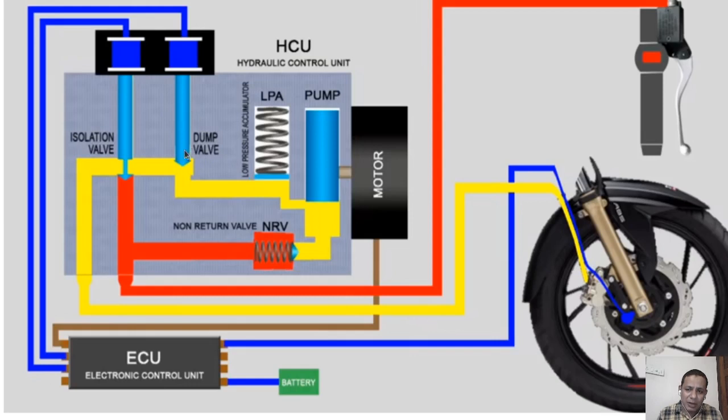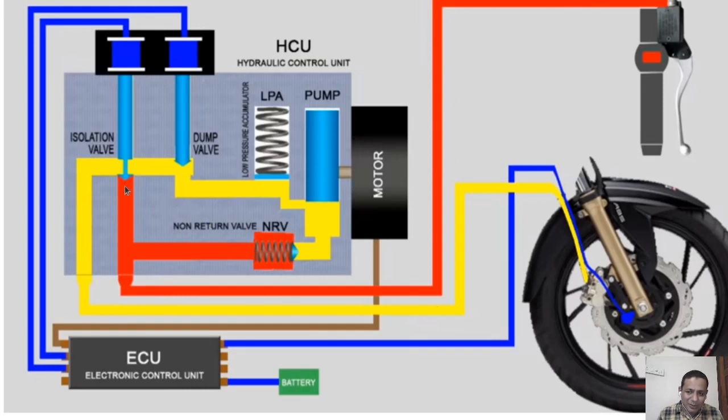The dump valve will come to close. This will close the dump valve, and it will pump. This motor will pump the fluid inside this tube towards back, that is, it will pump this to this tube.